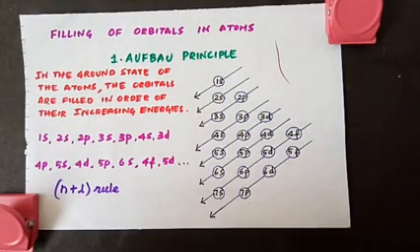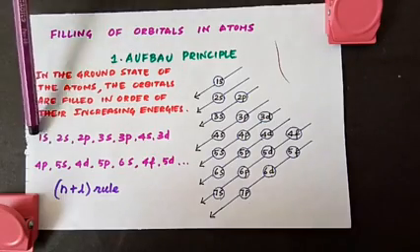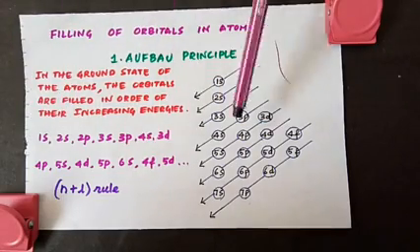And remember one more thing, s orbital can have a maximum of 2 electrons and p subshell can have a maximum of 6 electrons, because in p subshell there are 3 orbitals and each orbital can accommodate 2 electrons. So 2px, 2py, 2pz, each carrying 2 electrons, so totally 6 electrons. Same way, d subshell can have a maximum of 10 electrons, because d subshell has 5 orbitals and each orbital can accommodate 2 electrons. So remember that. And now you are going to fill the electrons in the increasing order only. This is what the Aufbau principle says.